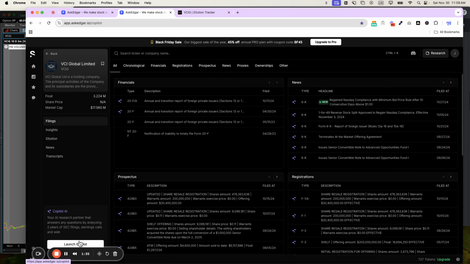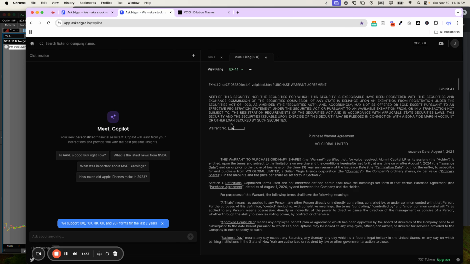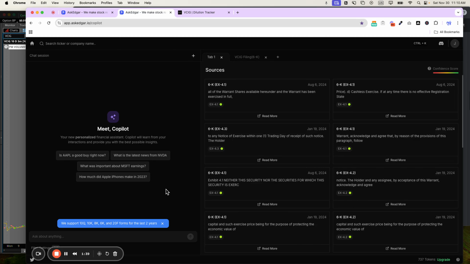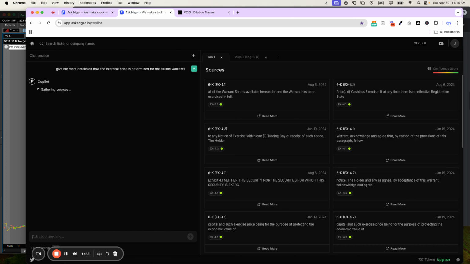And then we have Copilot. So this allows you to ask questions across multiple filings. So like if I wanted to know more details on those warrants we were just looking at, so Alumni, that was the owner of the warrants. It's prompting me to put in a ticker here.